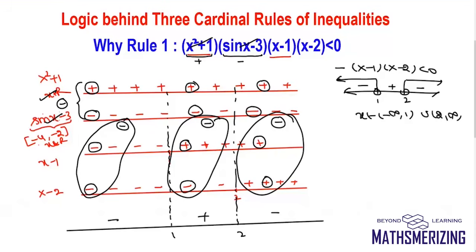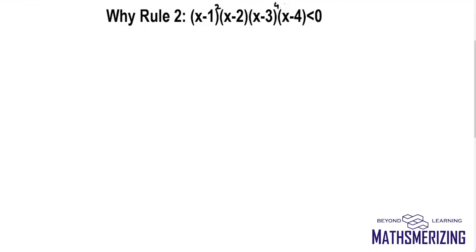Now we'll come to rule number 2. So the question is x minus 1 square into x minus 2 into x minus 3 to the power 4 into x minus 4 is less than 0. Rule number 1 says these positive expressions won't change sign, so I'll remove them. The two roots are 2 and 4. The rightmost is plus, so it is plus, minus and plus. I'll need minus, so this is x belongs to from 2 to 4.